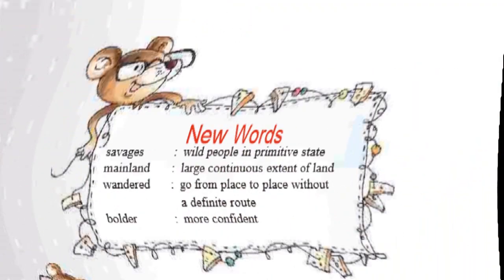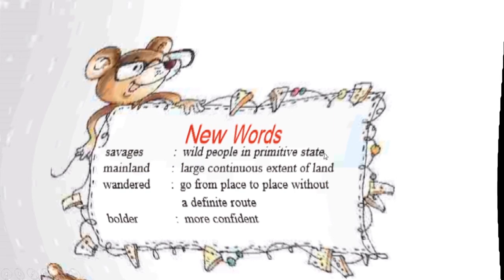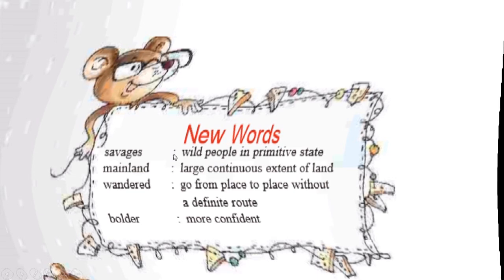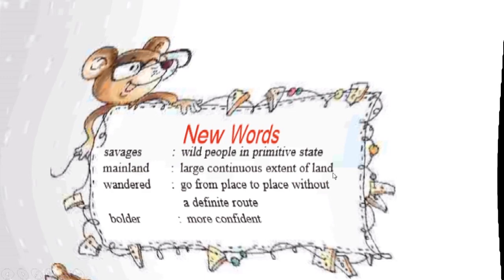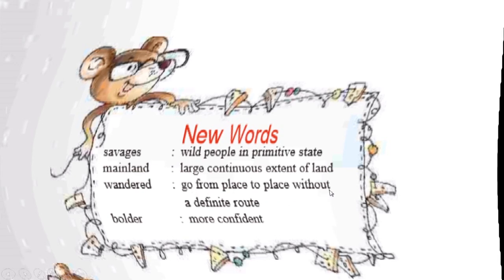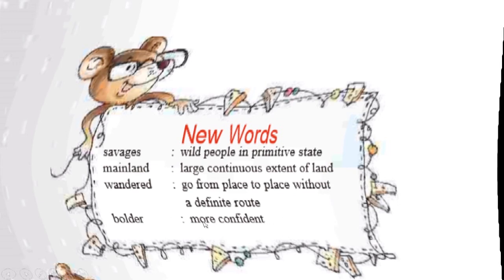Let us see some questions and answers. First, see new words. Savages: wild people in primitive states. It means the old people who live in the forest. They have old fashions and old traditions. We call them savages. Mainland means a large continuous extent of land. Wandered: go from place to place without a definite route. And bolder means more confident. It means he was not fearful.